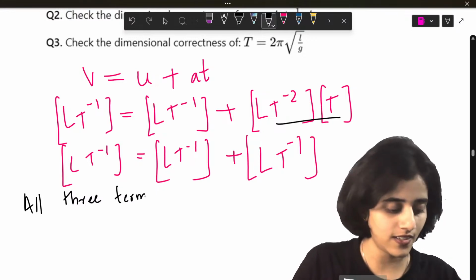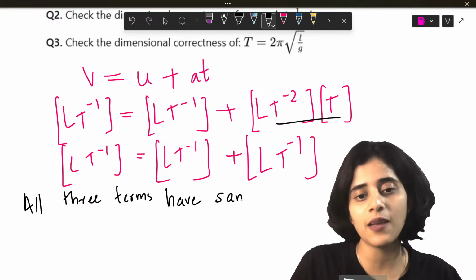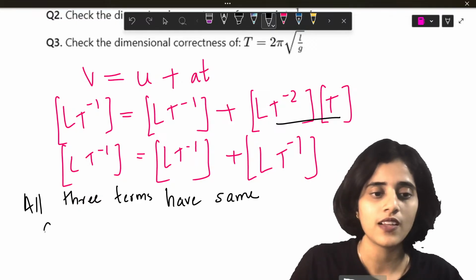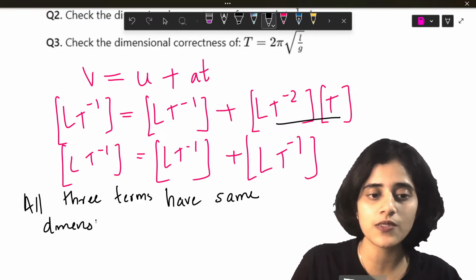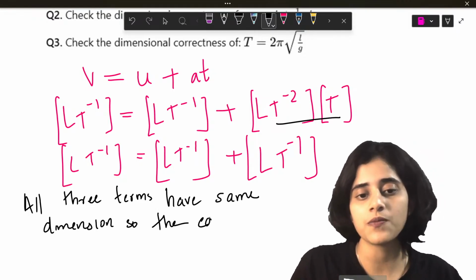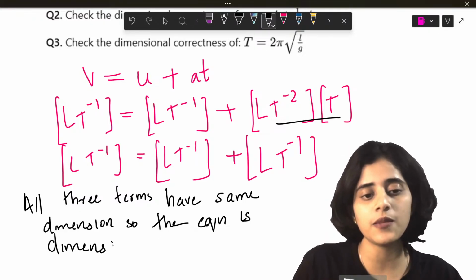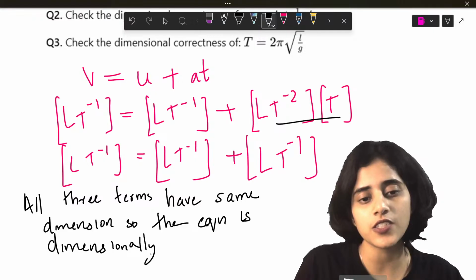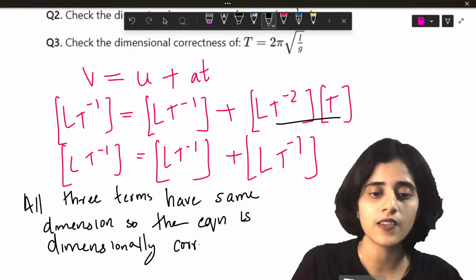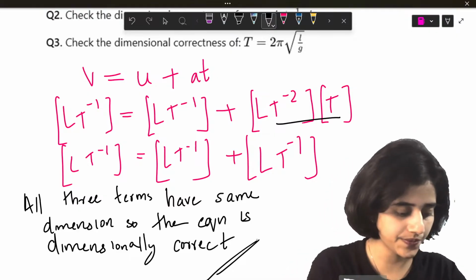All three terms have same dimension. So the equation is dimensionally correct.